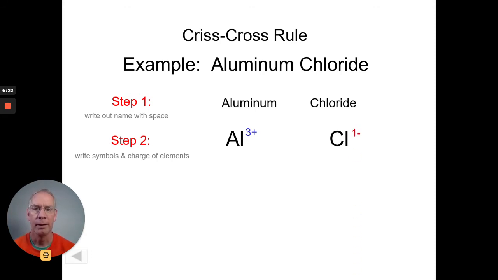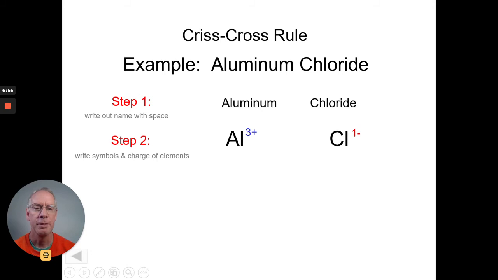Now at this point, I can use one of two methods. I could use what I call the thinking method, or I can do the criss-cross rule. The thinking method says, what number do 3 and 1 have in common? And the answer is 3. So that means I need 3 positive charges and 1 negative charge. Well, I already have 3 positives if I have 1 aluminum, but in order to get 3 negatives, I would need to have 3 Cls. So that would tell me the formula is going to be AlCl3.